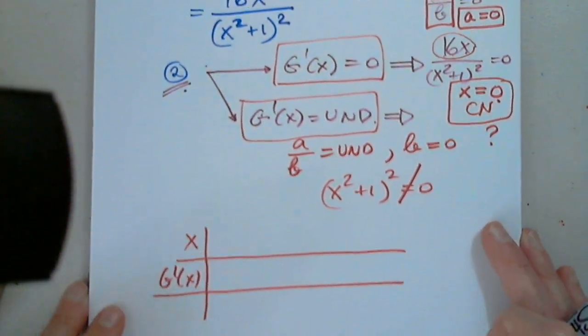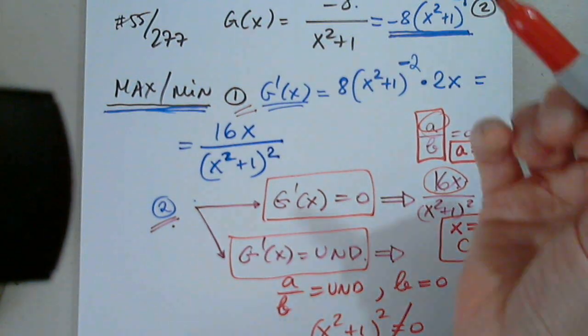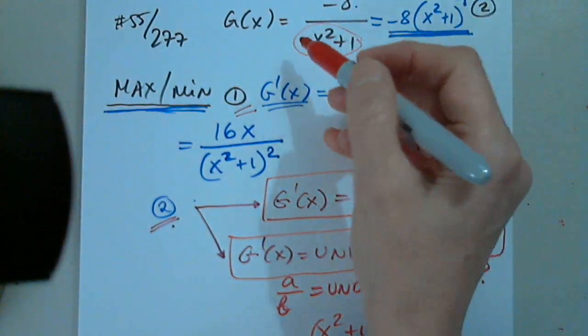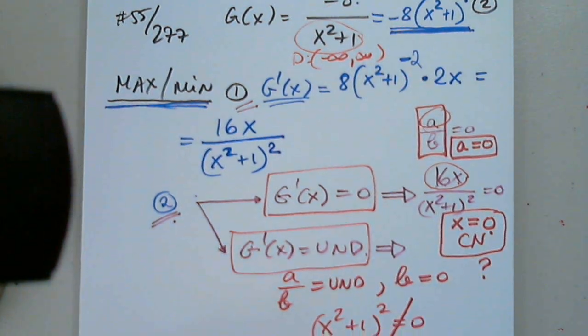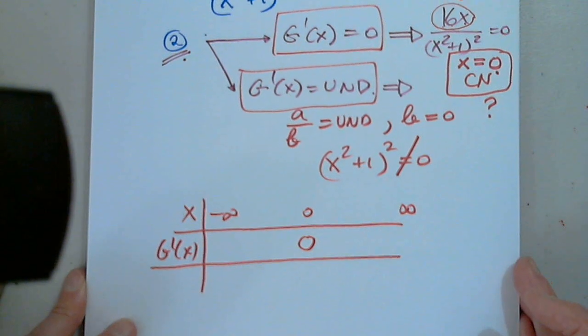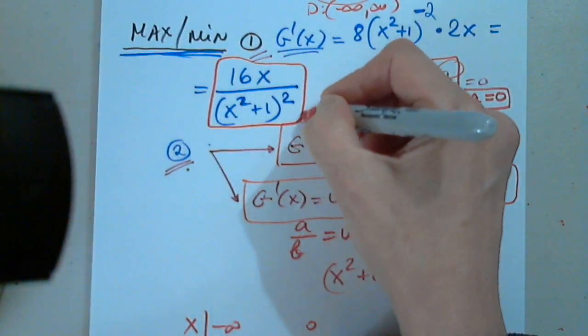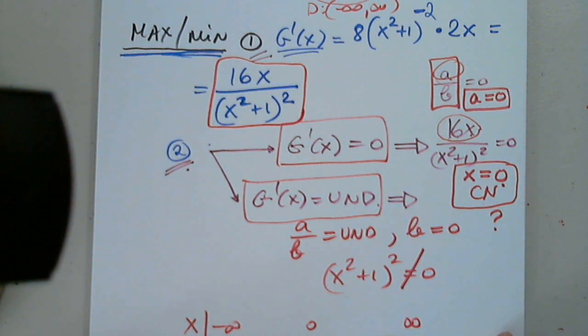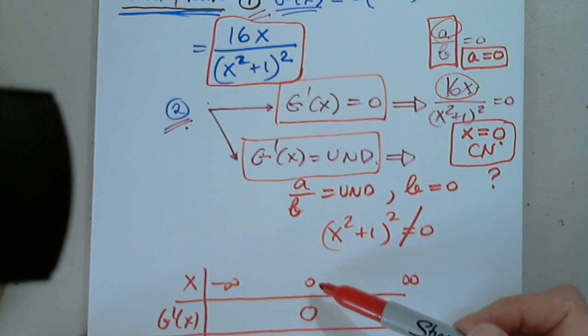Good. So we have 0, and negative infinity to infinity. Yes, the domain is all real numbers because x squared plus 1 will never be 0. But the derivative is 0 here at 0. So let's look at the derivative and find its sign to the left of 0.